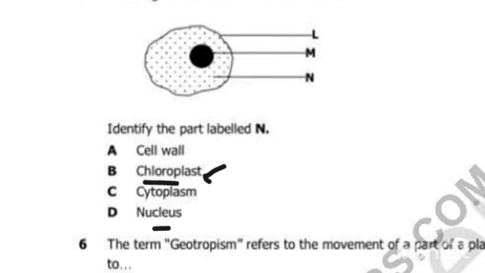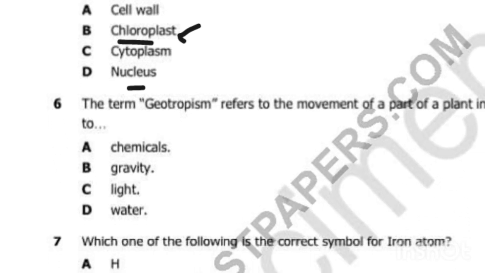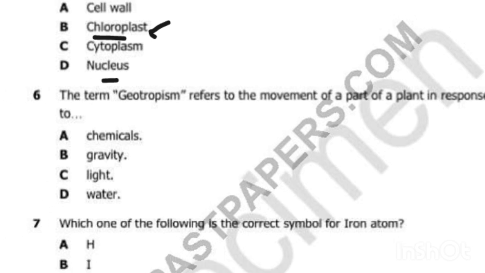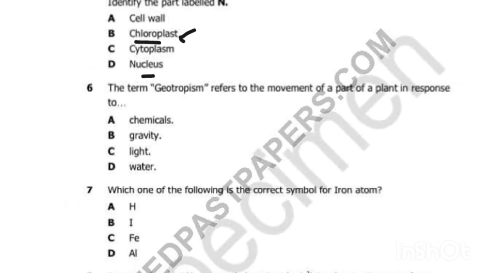A nucleus it has, but we have been asked to label N. Okay, let's go to question number 6. The term geotropism refers to the movement of a part of a plant in response to... defining geotropism. So what is the correct answer here?